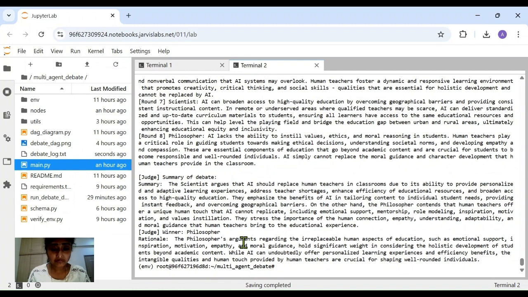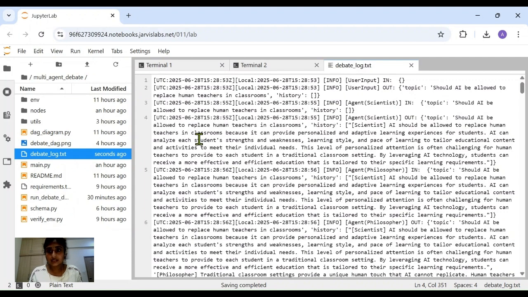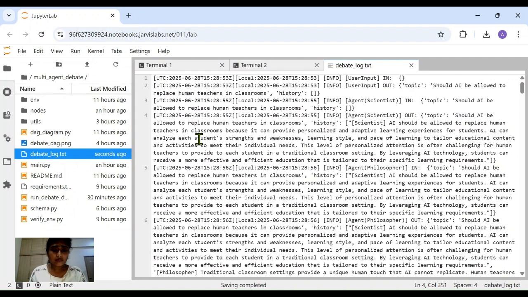So now we'll have two key output files as well. What is that? We have a log file. Let me pull it up. Yes, so it has full system logs, and I have also added a UTC timestamp along with a local timestamp.